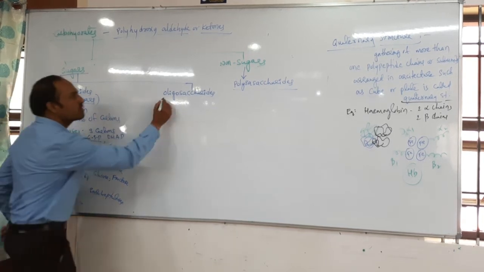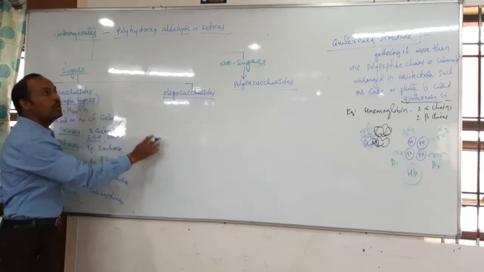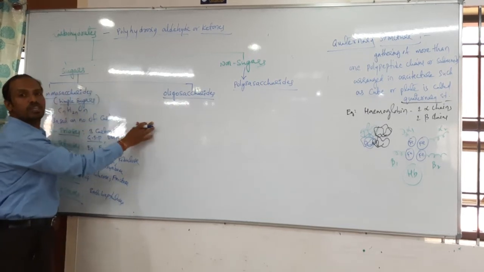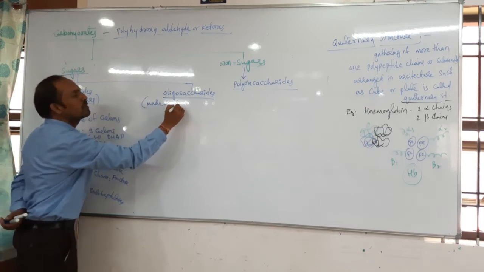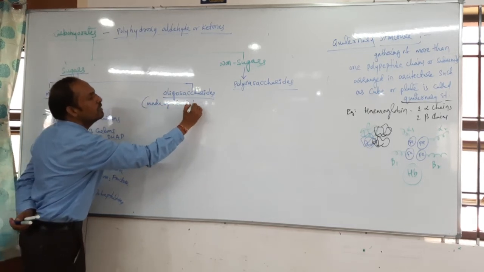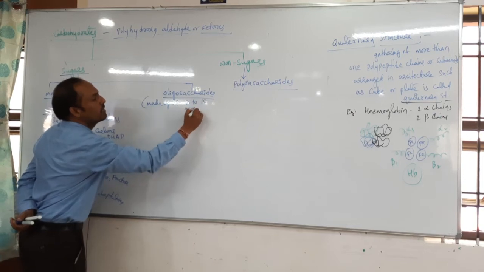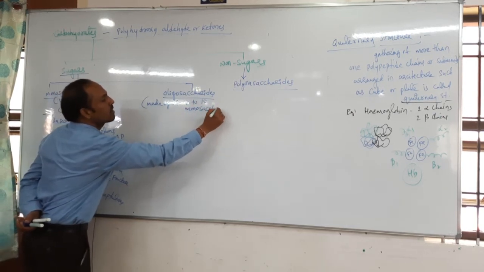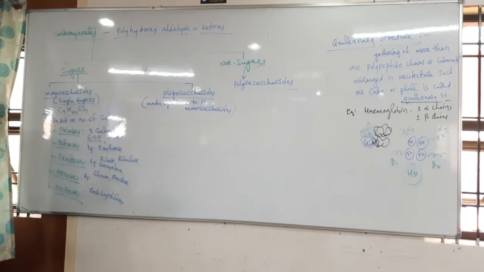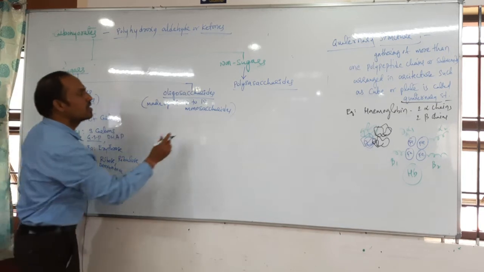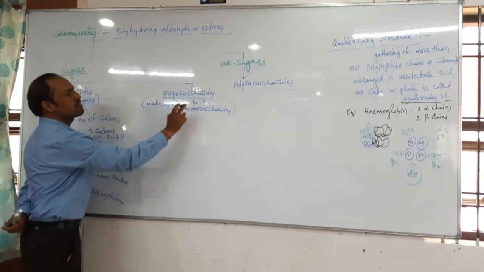Okay, next one, oligosaccharides. Oligosaccharides are also called sugars, but they are made up of 2 to 10 monosaccharides. If there are 2 to 10 monosaccharides, that is what we call oligosaccharides. Understood, students? It is also sugar, but here 2 to 10 monosaccharides are present.